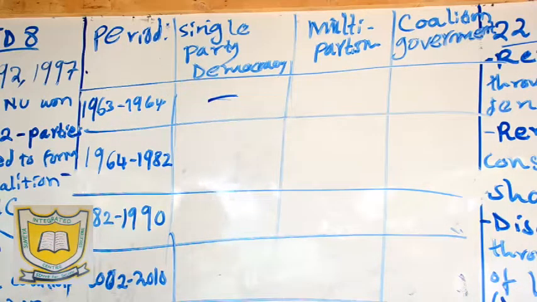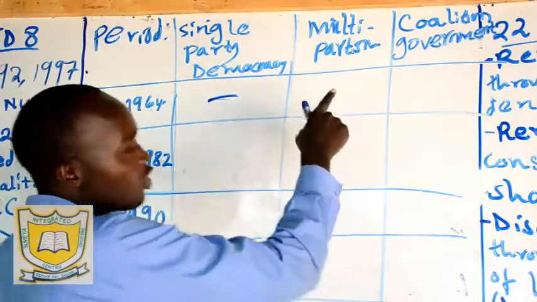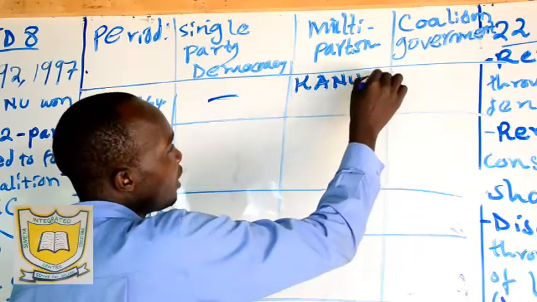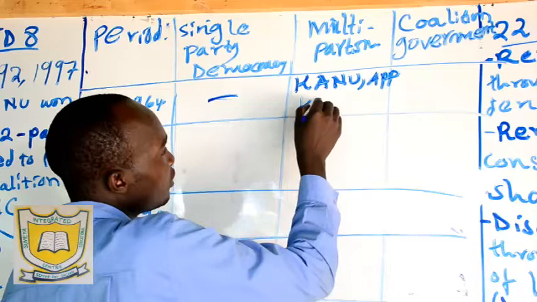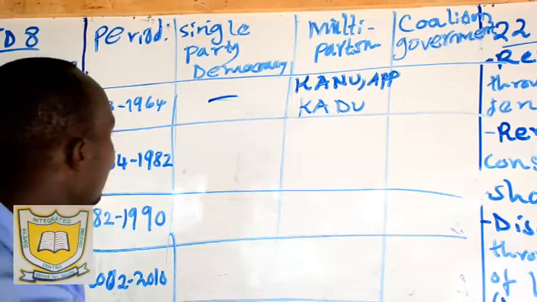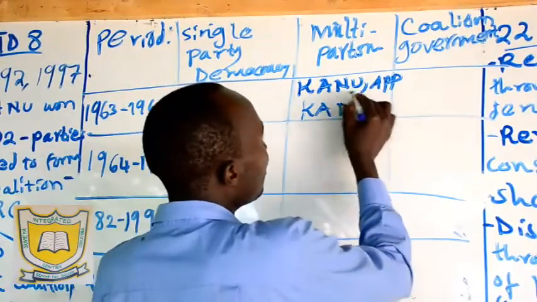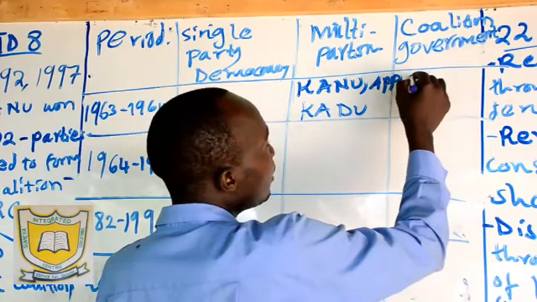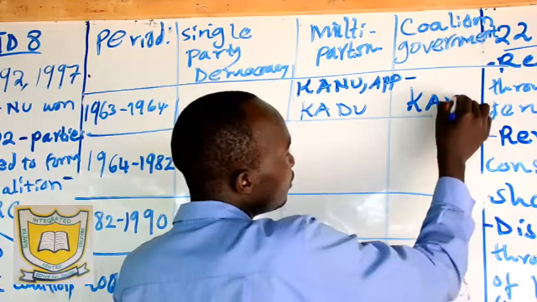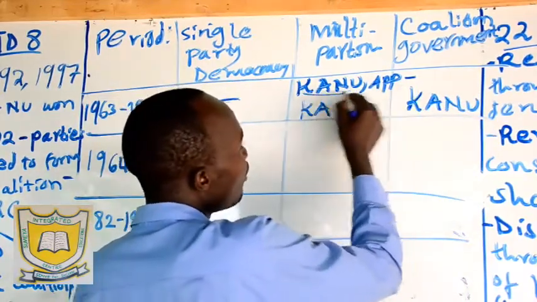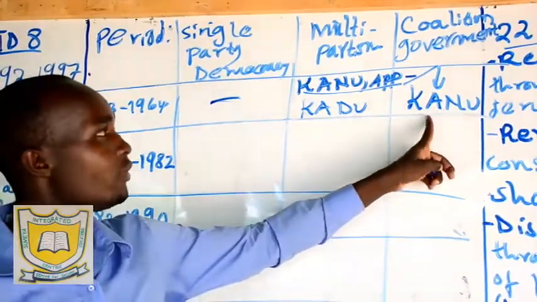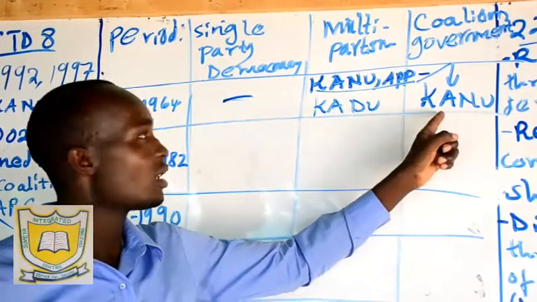Under multi-party democracy, many political parties, we had KANU, then APP, then KADU. They were operating. Then under coalition government, 1964, APP and KADU dissolved to join KANU. So we had a coalition government formed by APP and KADU joining KANU.